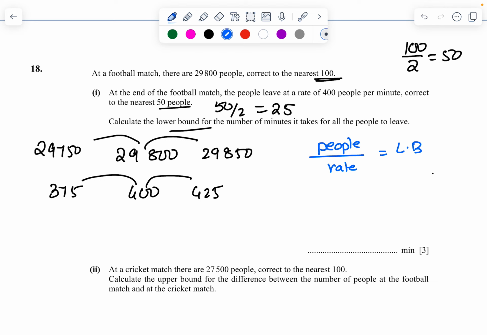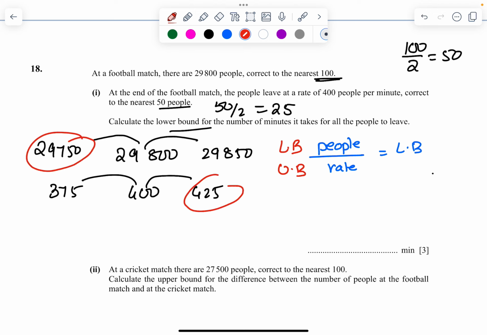I should be taking the numerator as the lower bound, and the denominator should be the upper bound. Then only I will be getting a lower bound for the total answer. Numerator should be the lower bound, whereas denominator should be the upper bound. So these two values you should be able to divide. 29,750 divided by 425, which is going to be 70.